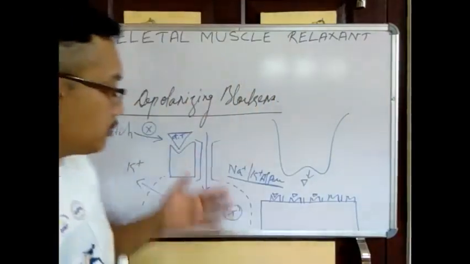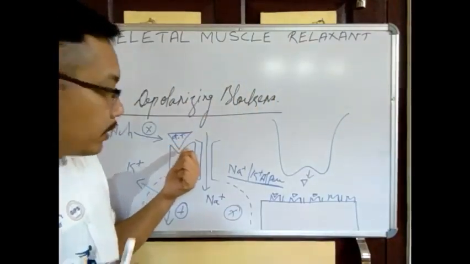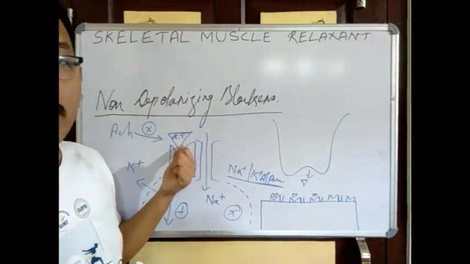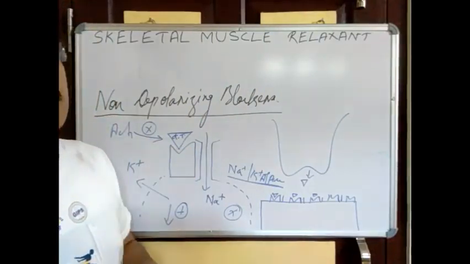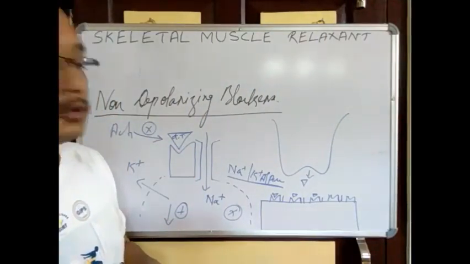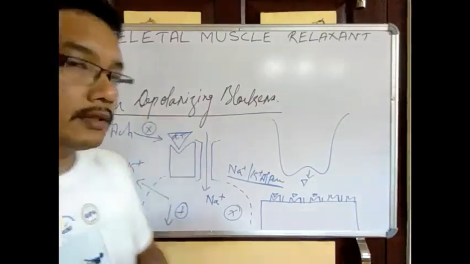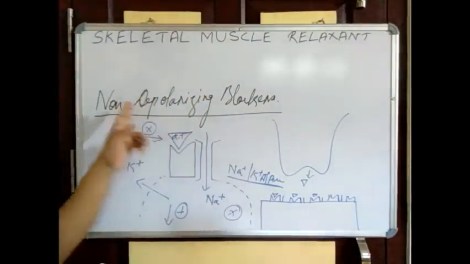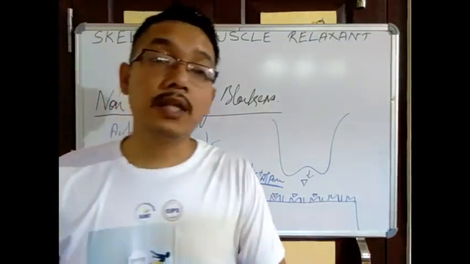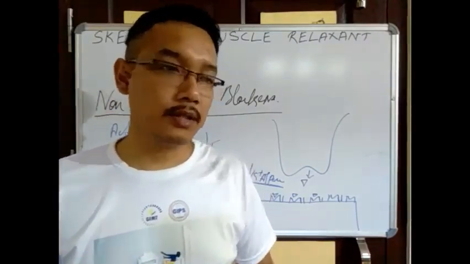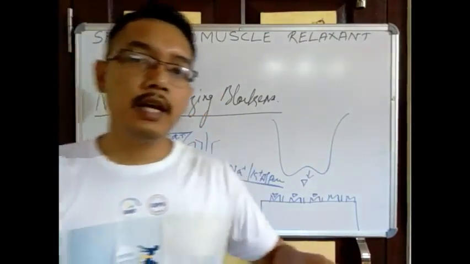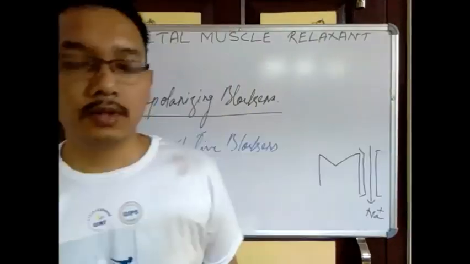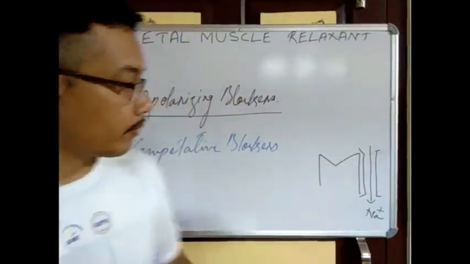So in this case, what we are saying is we are blocking the acetylcholine from binding with the NM receptor by means of these drugs. That means non-depolarizing blockers. This is the mechanism of action. The muscle will be relaxed now. So, one more thing.